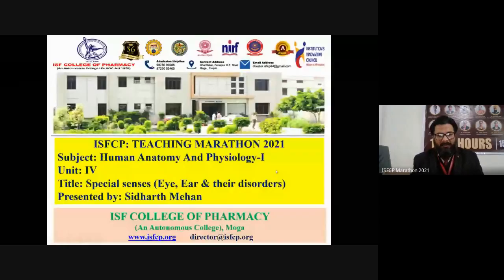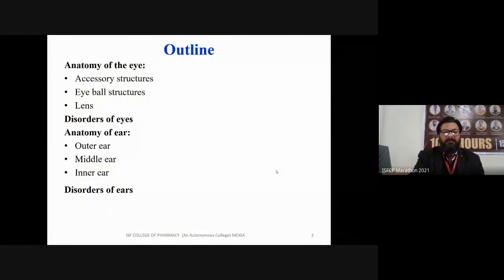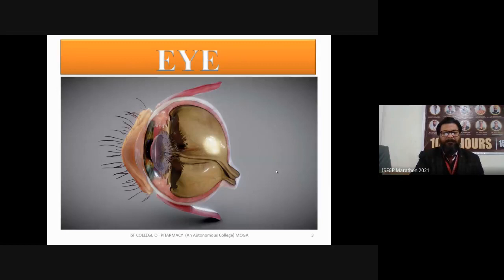In eye and ear, we discuss the anatomy and disorders of the ear. Here you can see the finest structure of the eye. I am just going to go through the eye so that the whole topic will be revised and you will understand it in a good manner.